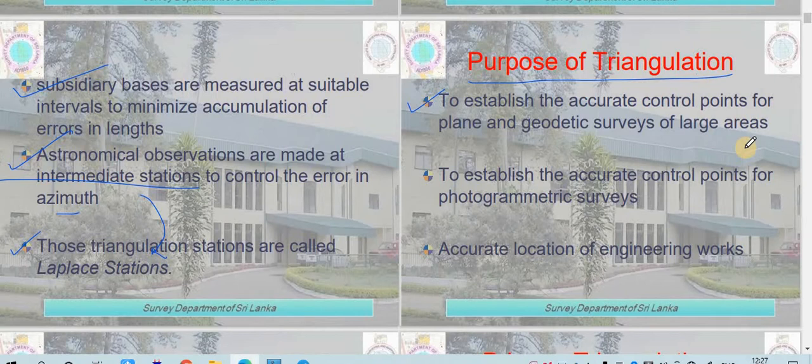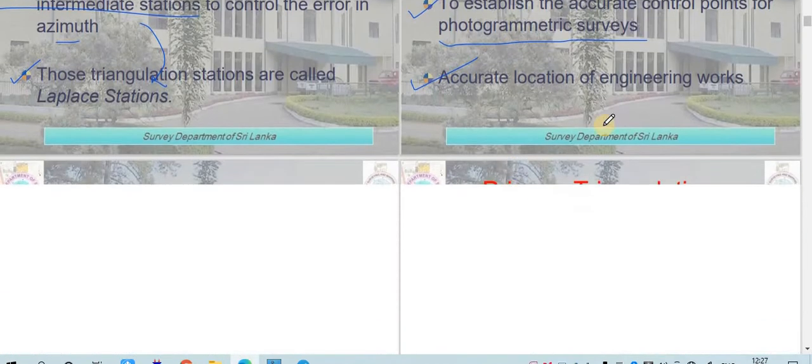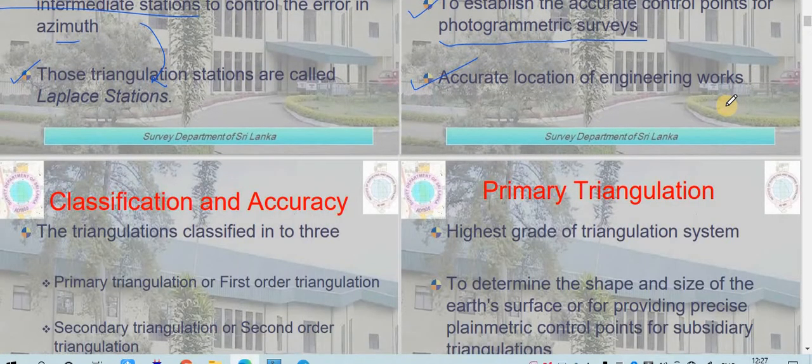So it can be used to accurately fix control points, either for plane surveying or geodetic surveying. Next, to establish accurate control points for photogrammetric surveying, which we will discuss in the next chapter, photographic survey. Then, for accurate location of engineering work: if you need to conduct any engineering work, triangulation can help you.